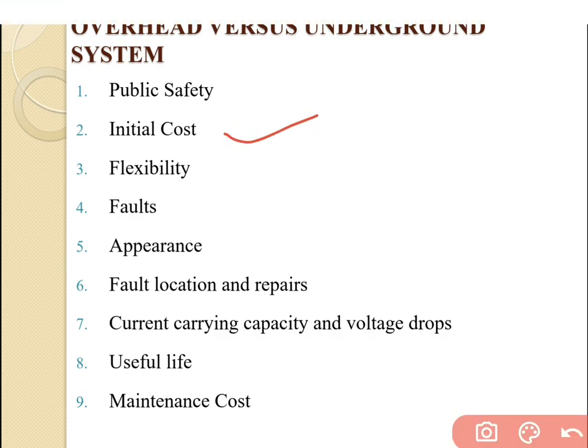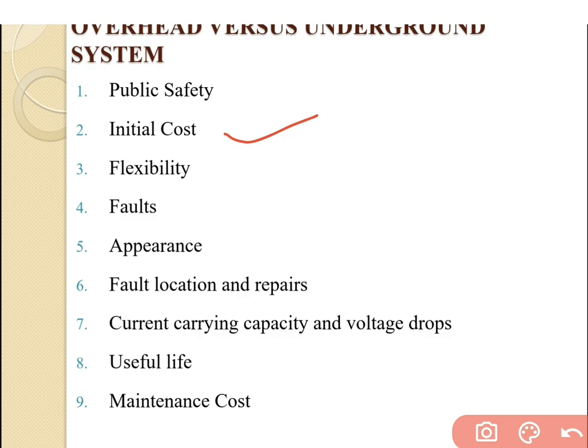Next is the initial cost. The initial cost for the underground system is much higher than the overhead system. In the underground system category, a large number of special equipment may be required, then different kinds of cables and manholes. So at the end we can say that the initial cost of the underground system is higher than the overhead system.